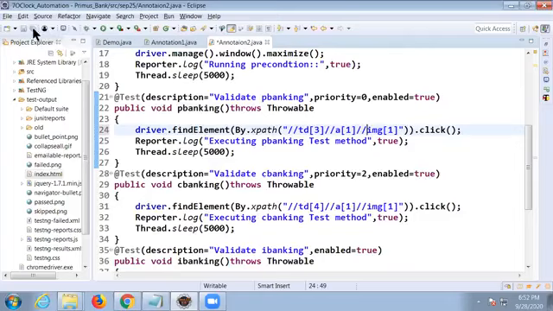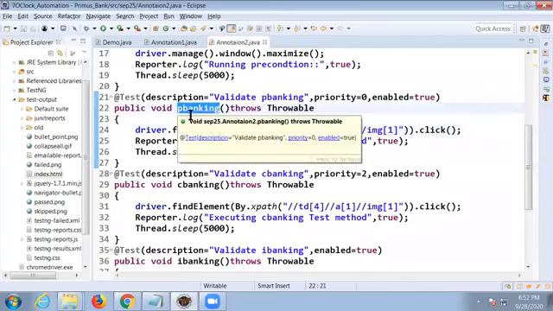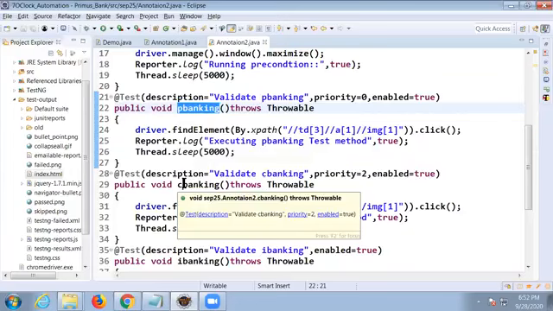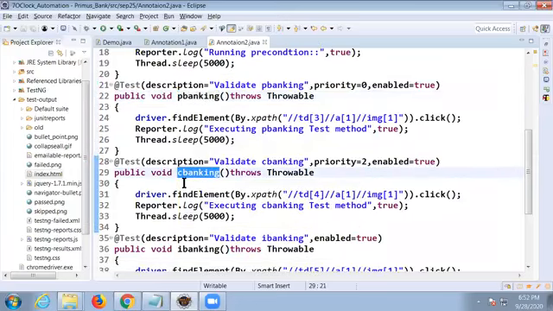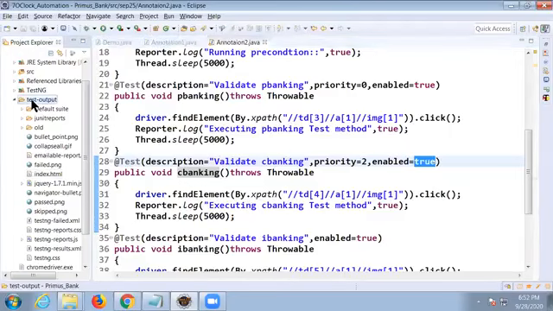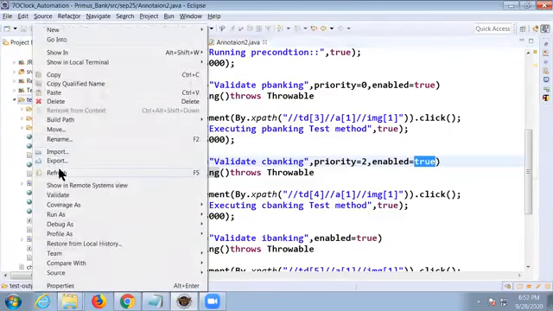Now I want to execute only this P-banking test case without executing C-banking and iBanking. And don't tell me enabled equals false. No, I don't want to do that. You may tell me, sir, enabled equals false, so that only that particular test case will execute. No, see that, there is one good option in TestNG. Refresh your test output folder, all of you.